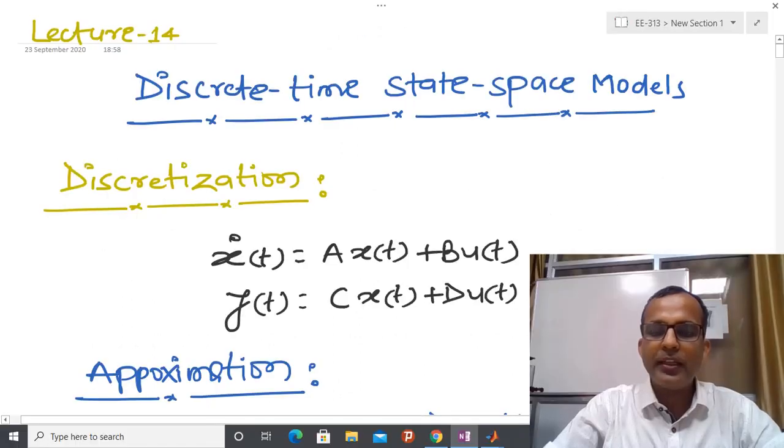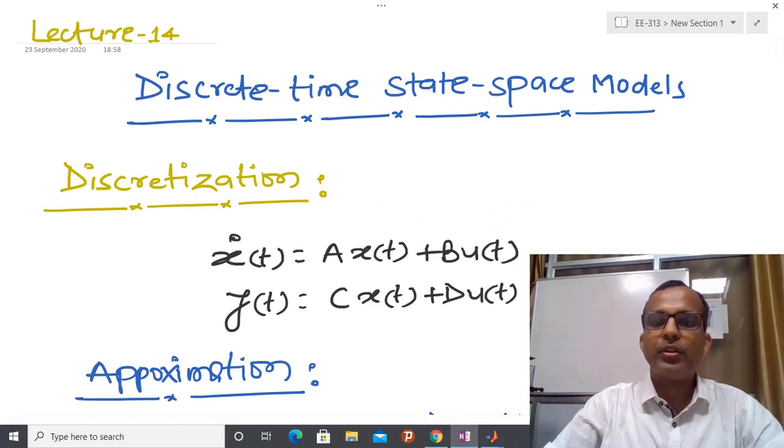Welcome back. In the previous class, we observed how to discuss the qualitative behavior of linear systems as well as non-linear autonomous systems around the equilibrium point. In today's lecture, we are going to discuss how to implement the linear time invariant system with the help of a computer.